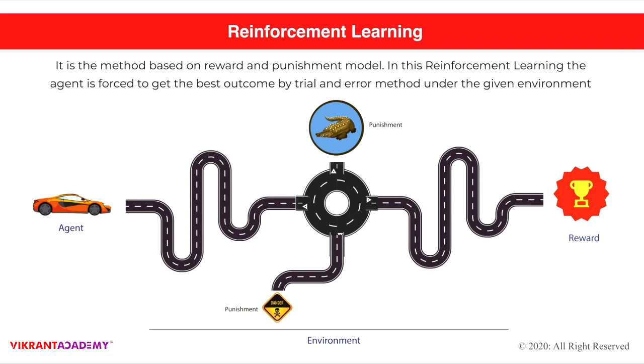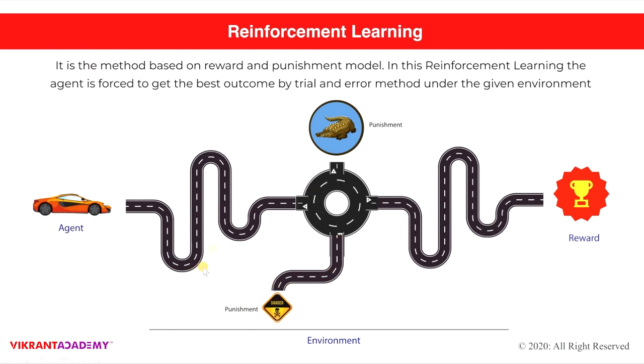In this circumstance, we have this car, and if it took the wrong way and ended up in the crocodile lake, it might get eaten by the crocodile, which is the punishment model. In the other circumstance, it has a danger symbol, and if it goes in the wrong direction, it might end up crashing.